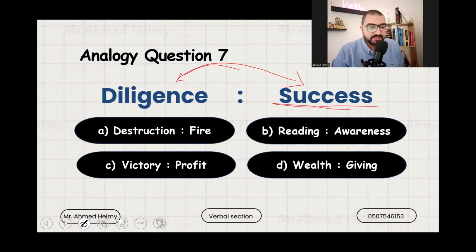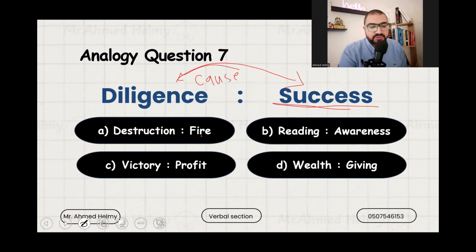So we have here destruction and fire, reading and awareness, victory and profit, wealth and giving. Focus on the relation now. We are looking for cause and effect. What is the cause of success? It is diligence. Okay. Destruction and fire.